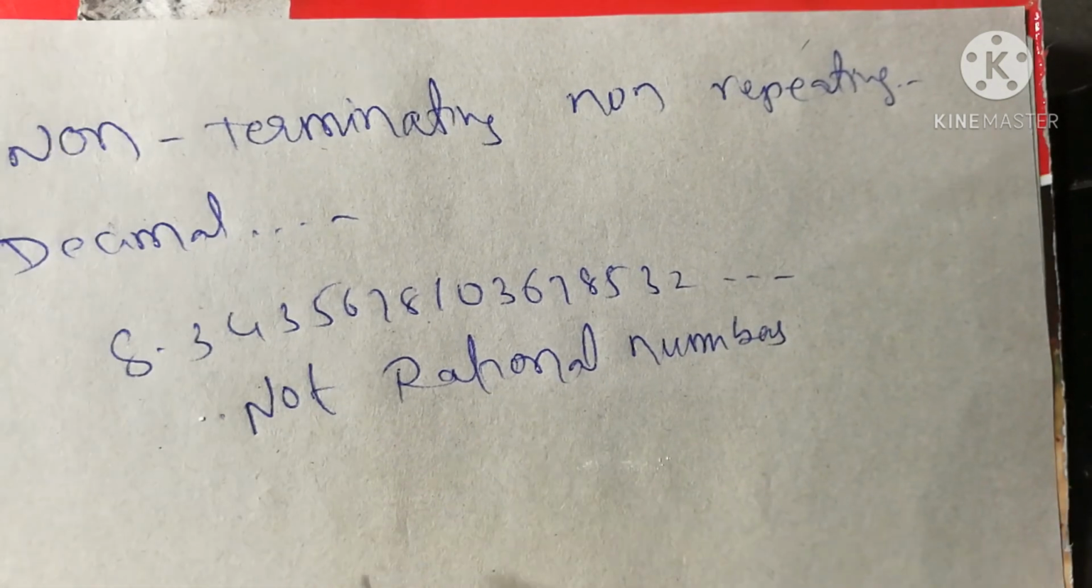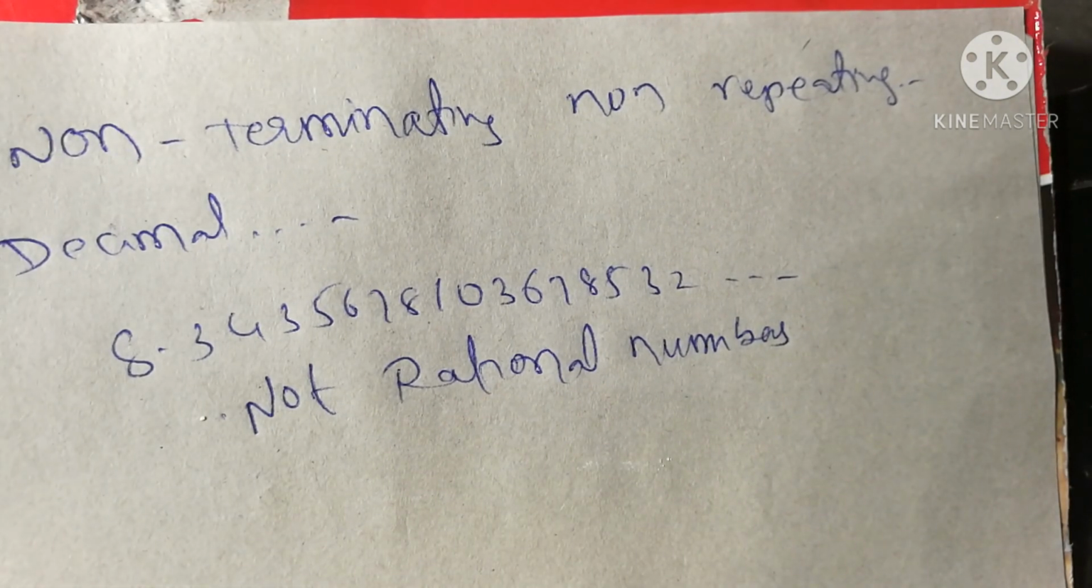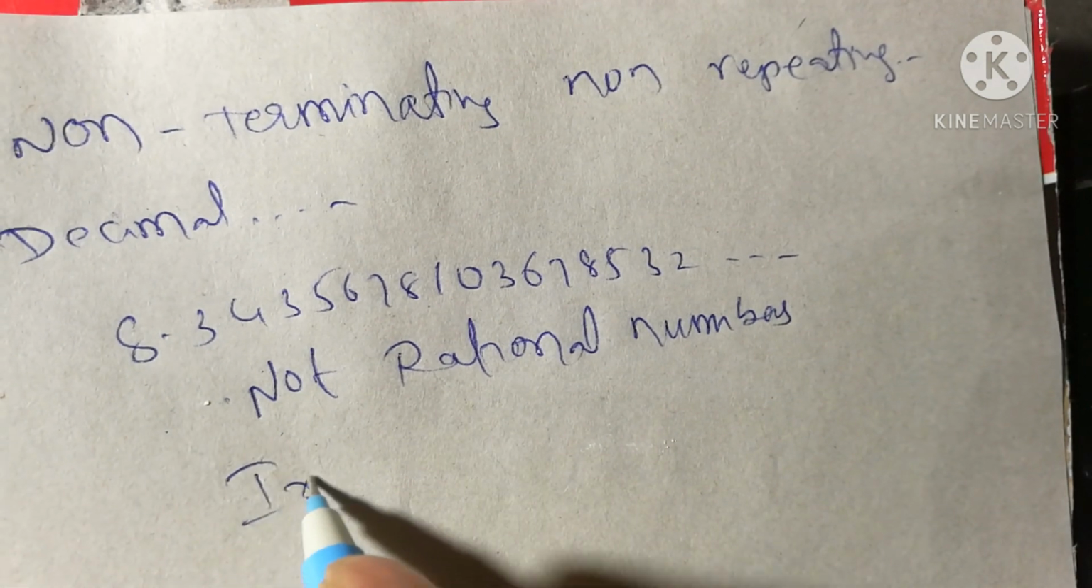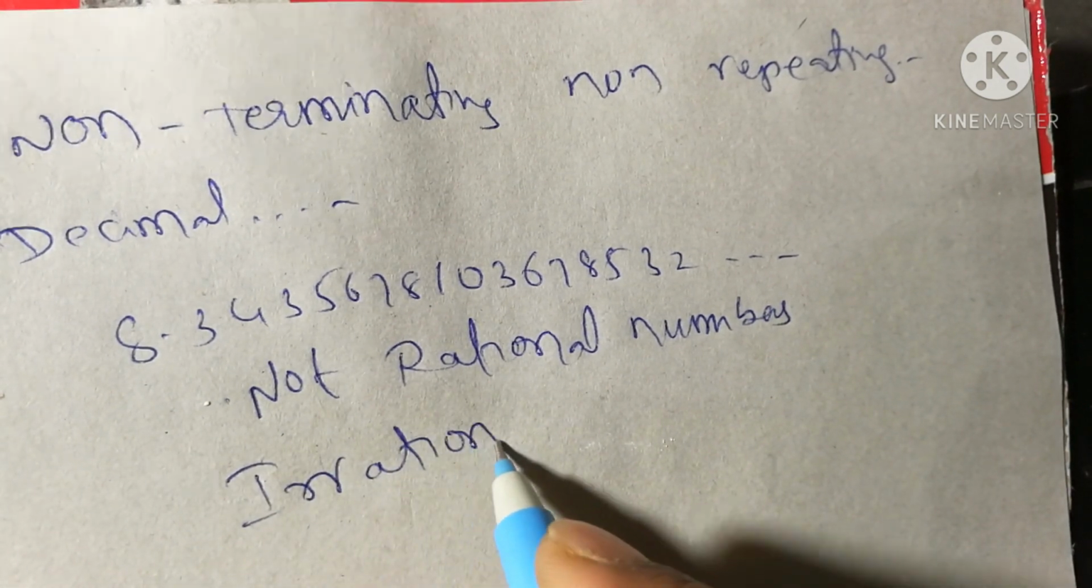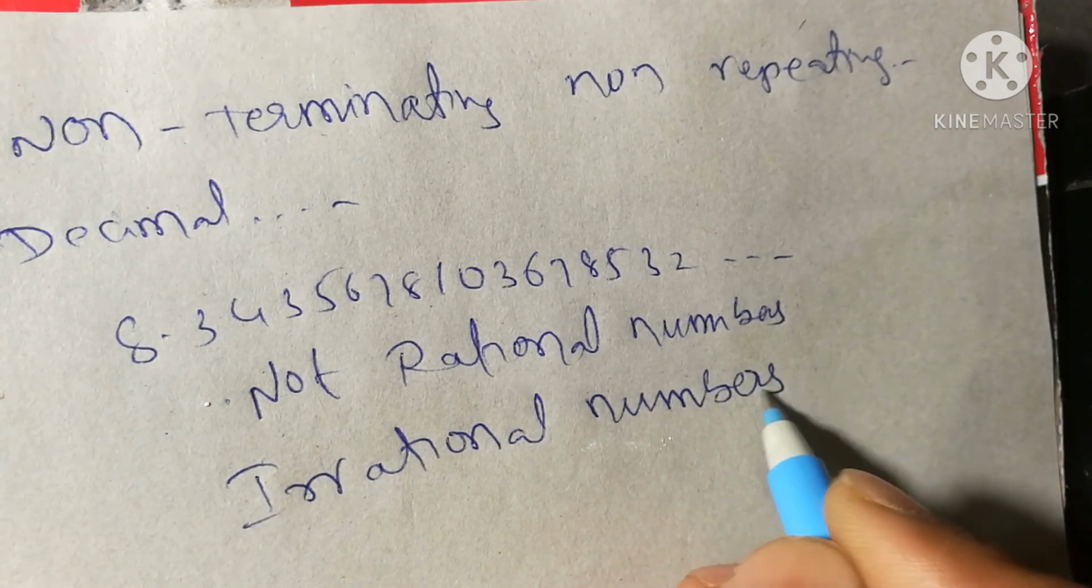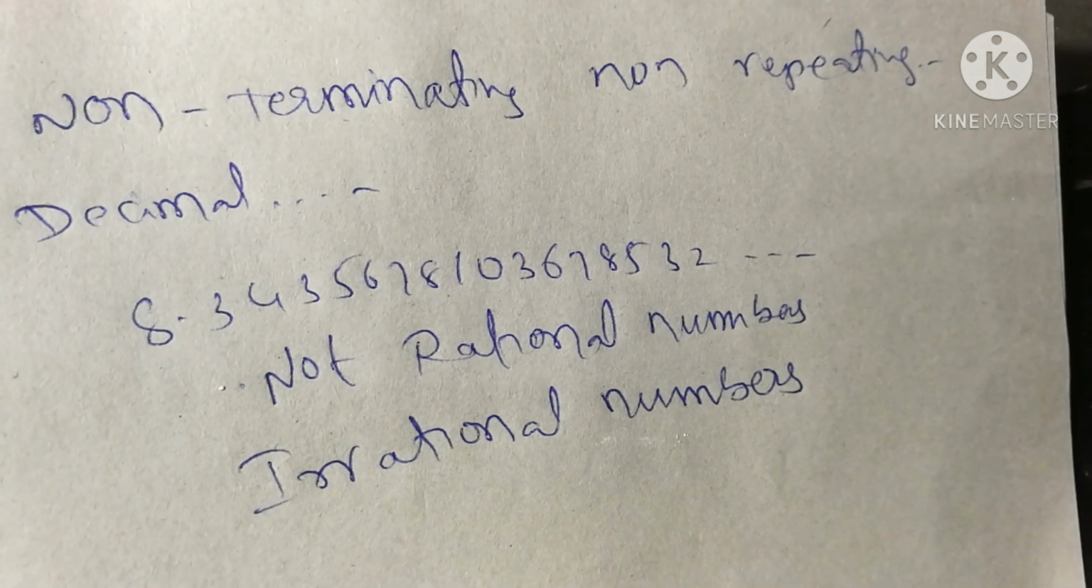So here ends the story of the rational numbers. These are actually called irrational numbers. We'll learn about irrational numbers later. So this is where the story of the rational numbers will end.